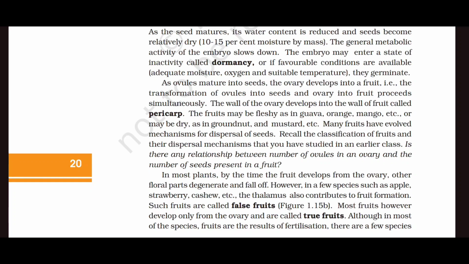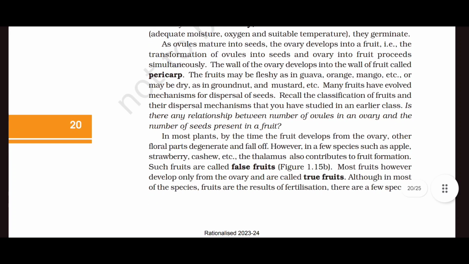The wall of the ovary develops into the wall of fruit called pericarp. The fruit may be fleshy, as in guava, orange, mango, etc., or may be dry, as in groundnut and mustard, etc. Many fruits have evolved mechanisms for dispersal of seeds. Recall the classification of fruits and their dispersal mechanism that you have studied in an earlier class. Is there any relationship between the number of ovules in an ovary and the number of seeds present in a fruit?